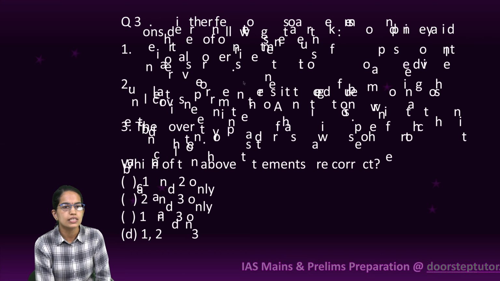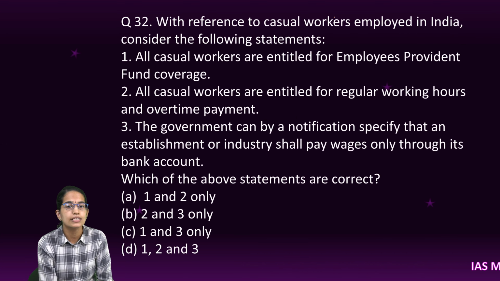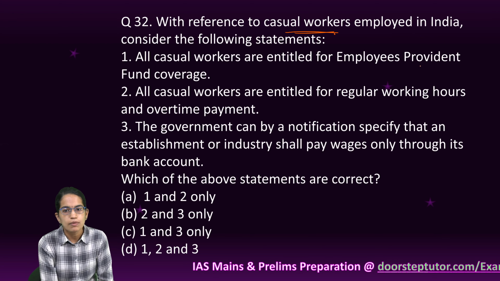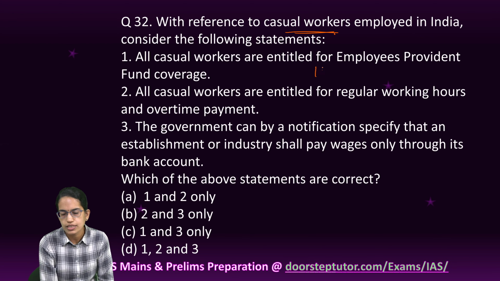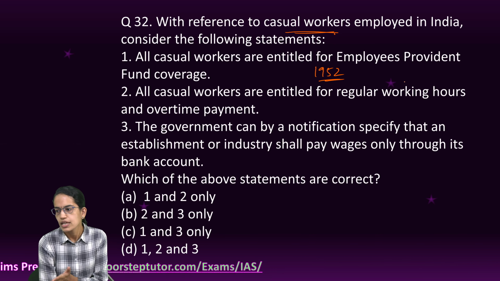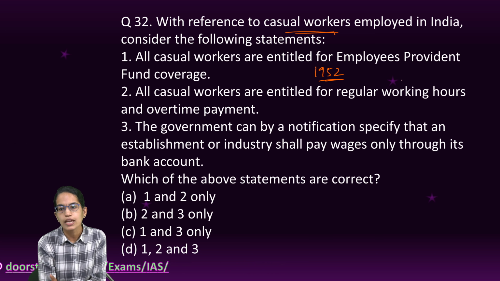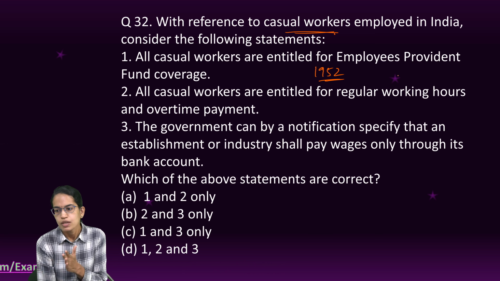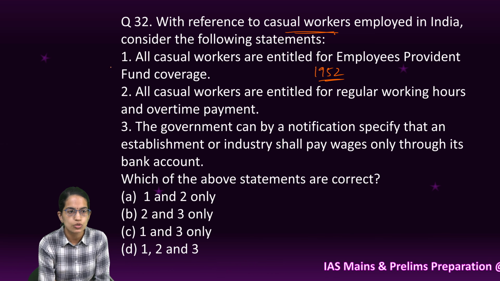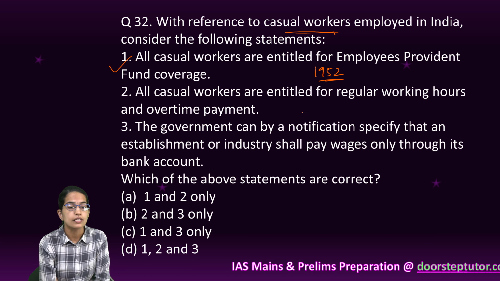Coming on next is another question from economics, and this is about casual workers. However, this focuses on the recent provisions which are given. Now the EPF provision which was released in 1952 mentions that a person who has the monthly pay of 6,500 would be eligible, and all temporary workers and all casual workers would be covered in it. So this becomes the correct answer.